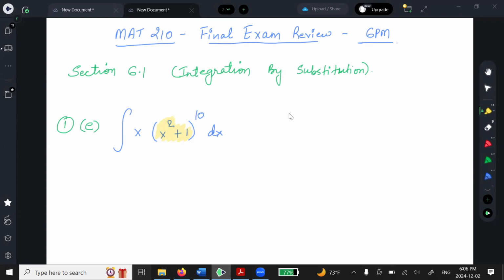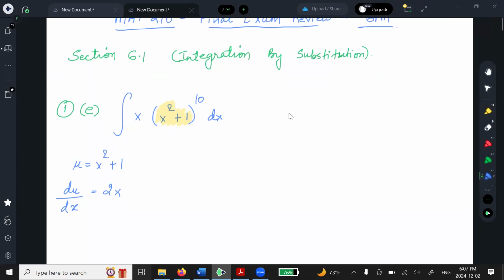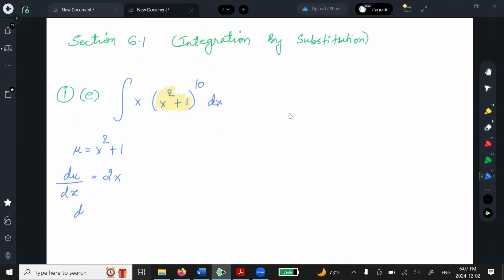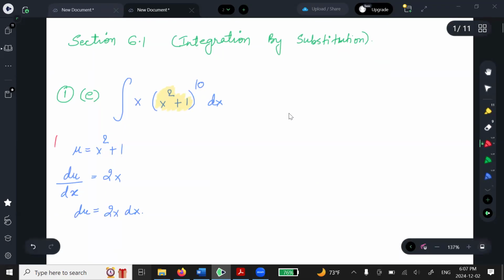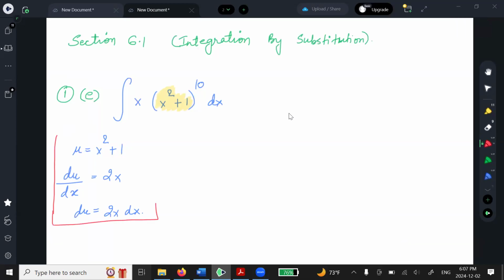There's one more technique that you can pick your u. You pick your u, and then once you do the du over dx, it should be really simple, the derivative. In this case, that's 2x, right? So what is du? Du is 2x dx. And that is it. This is step 1. Figure out your u, find du.